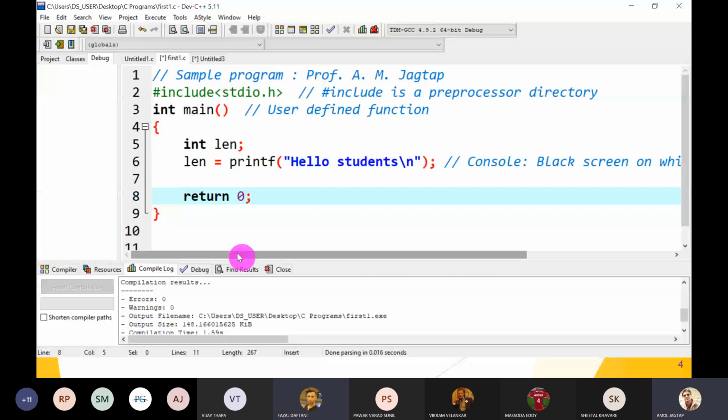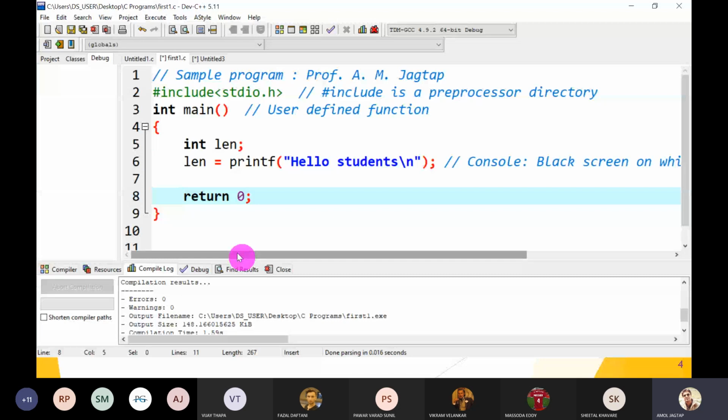Maybe, sir, it is the length of the string in the print function. Length of the string, yeah, great. So we have to know what is the output of this program. The printf function prints hello student \n on the screen, and it returns how many characters have been displayed on the console, and that number is returned by this printf function. So we have to catch it into an integer variable because its return type is int. So we have to catch and display it.